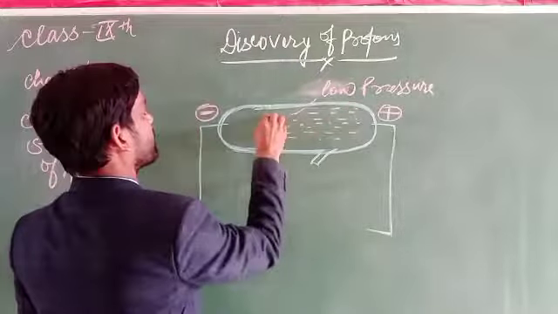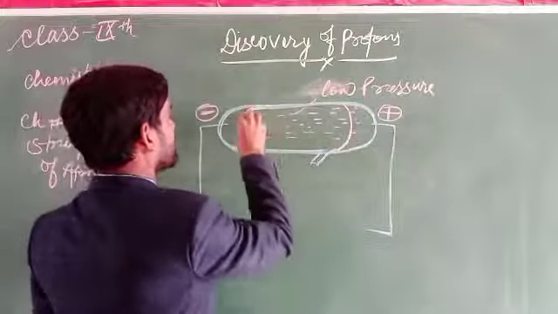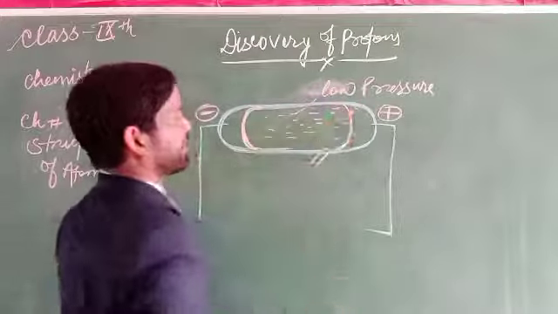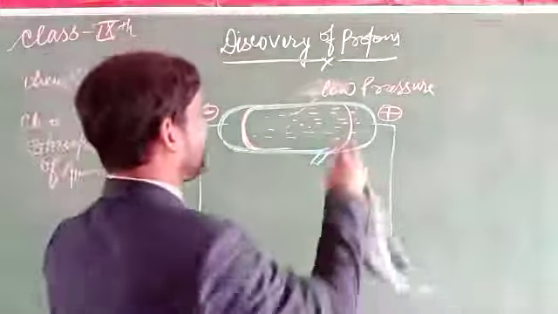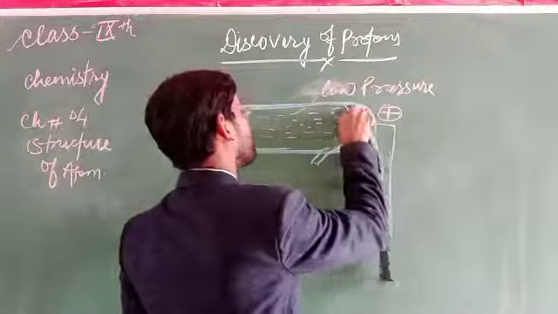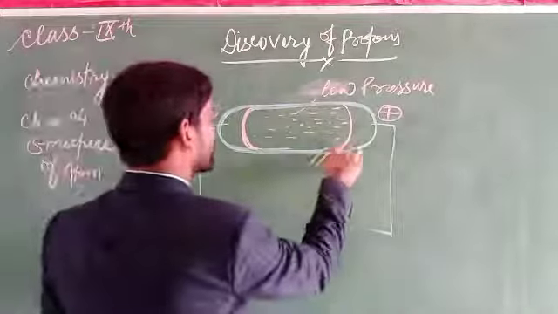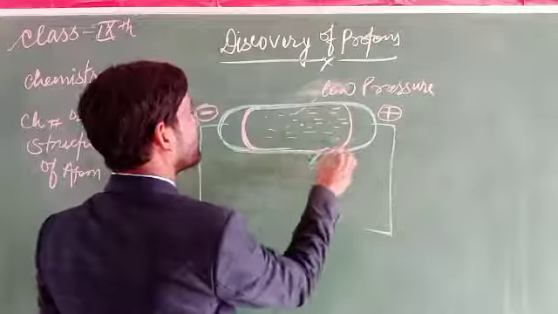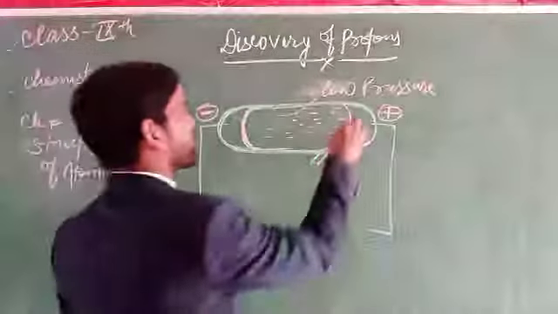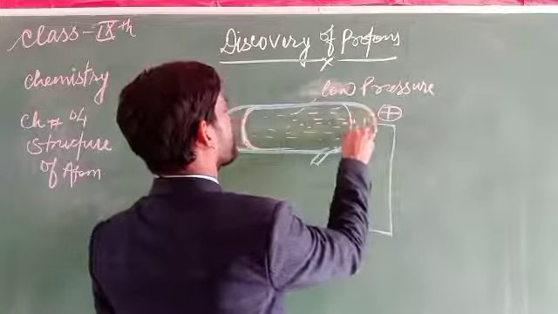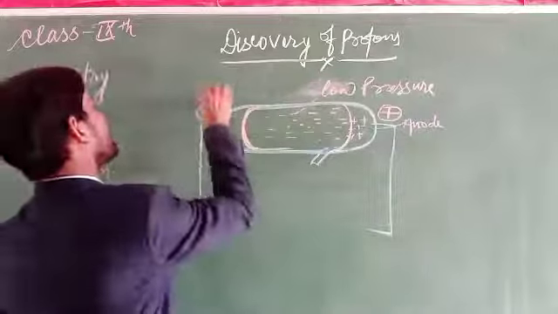What happens when a very high voltage is supplied? A very heavy or large charge is produced. These charged particles are produced at the anode. This is the anode and that one is the cathode.